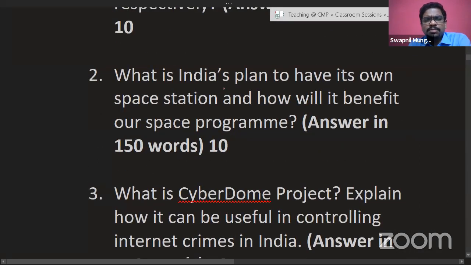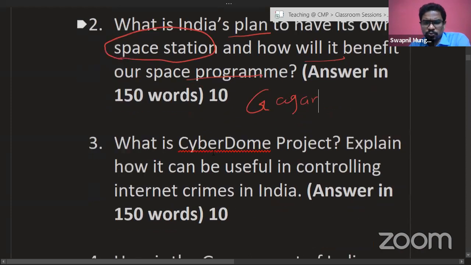Second question: What is India's plan to have its own space station and how will it benefit our space program? So that was in discussion last year, and that's why this question was asked. People were expecting a question on Gaganyaan as well. That was not asked, but having its own space station was asked.